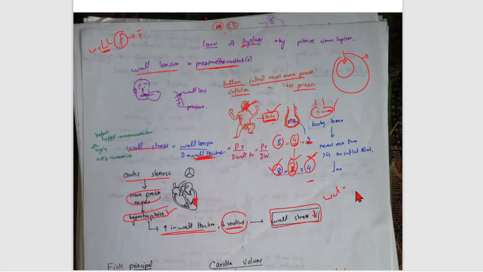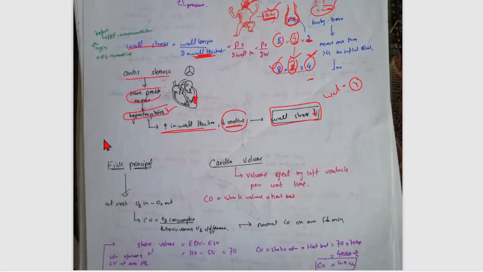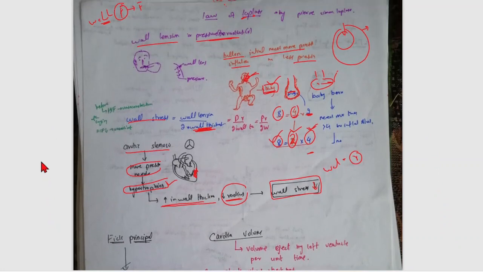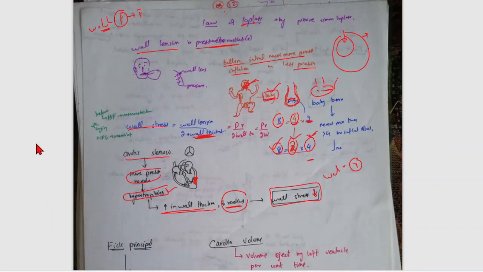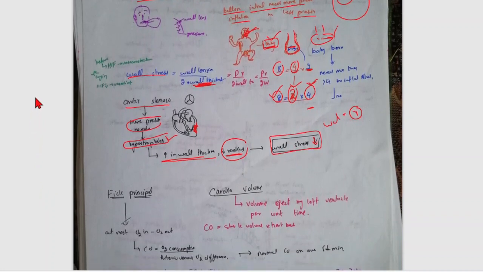For example, this is the wall thickness. If the wall thickness increases, the wall stress tends to increase. But here you can also see that the radius is decreased. If the radius is decreased, the wall stress also decreases, just like wall stress is directly proportional to radius. If radius is decreased, wall stress is also decreased. This is all about the law of Laplace. We have to understand the law of Laplace.